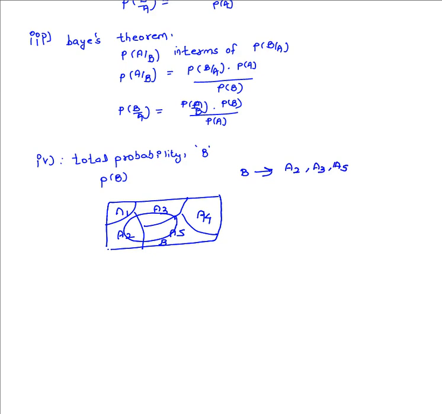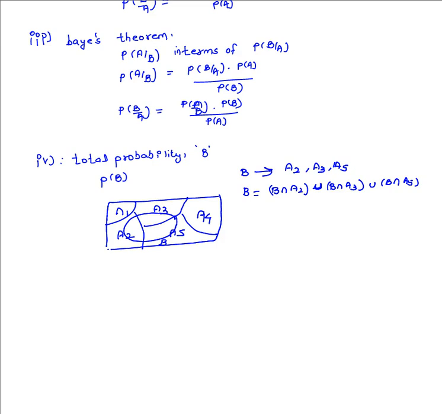But again this B can be written as B intersection A2, or B intersection A3, or B intersection A5. Here A2, A3, A5 are three events, and some part of B is divided among A2, A3, A5.